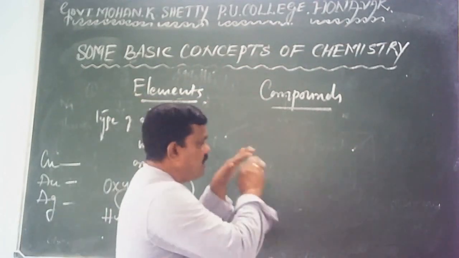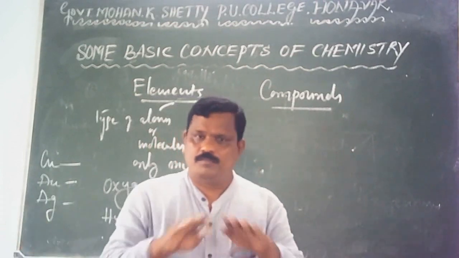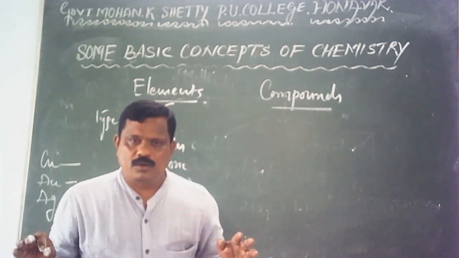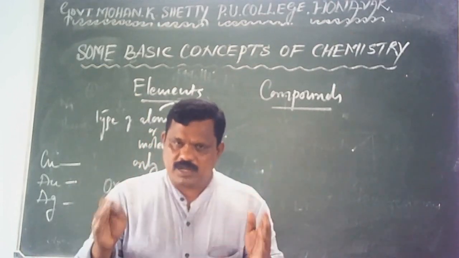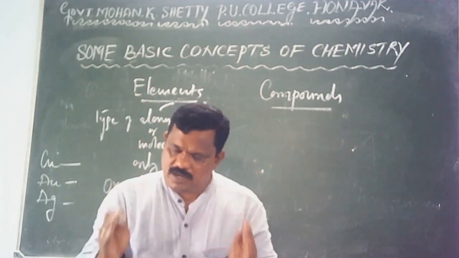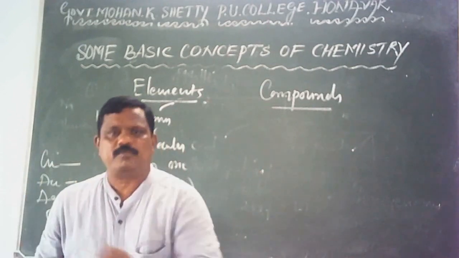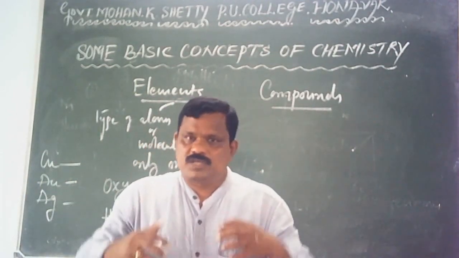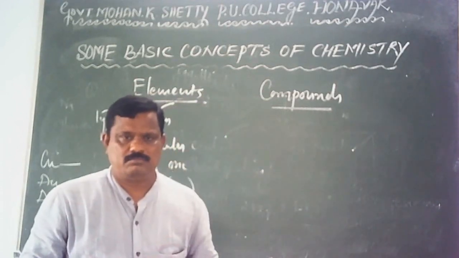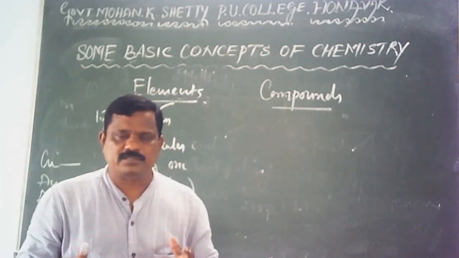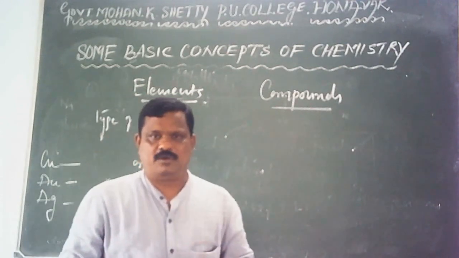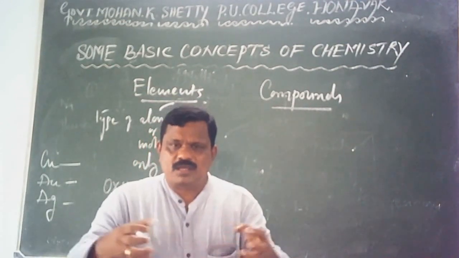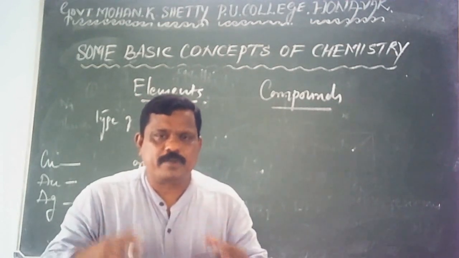Compounds are homogeneous in nature. Compounds contain only one kind of particles, meaning only one type of molecules or only one type of formula units. The molecules present in a compound contain two or more atoms of different elements. And in compounds, elements are combined in a fixed proportion by mass.